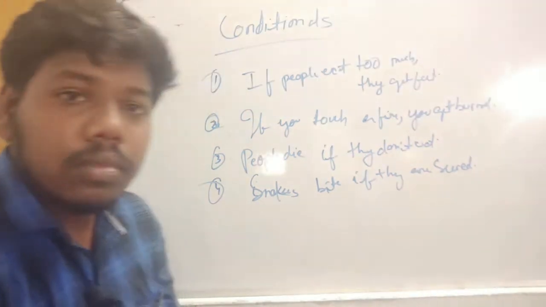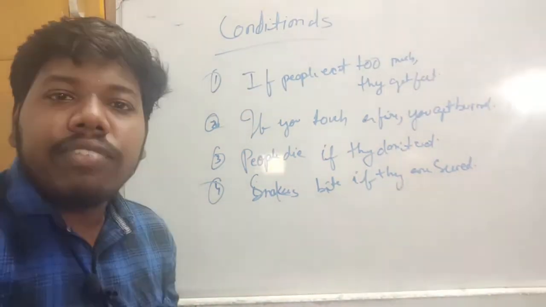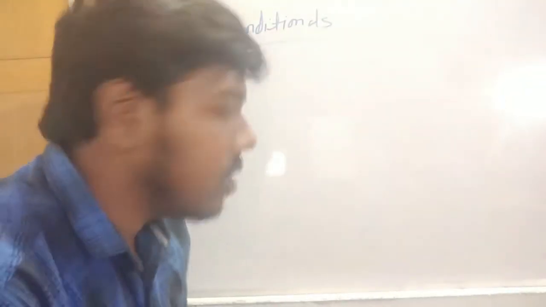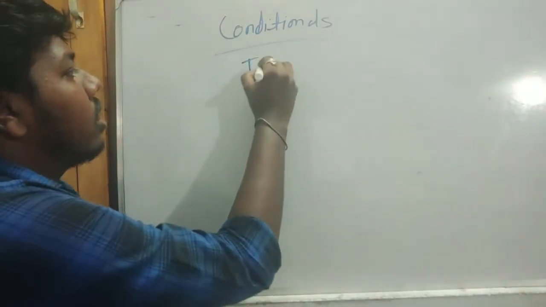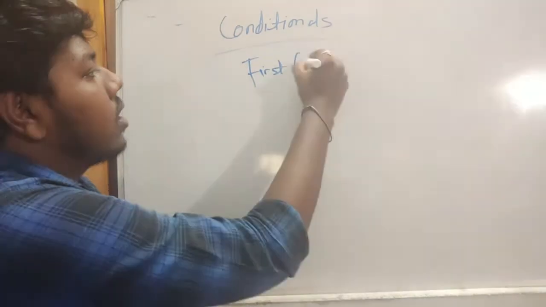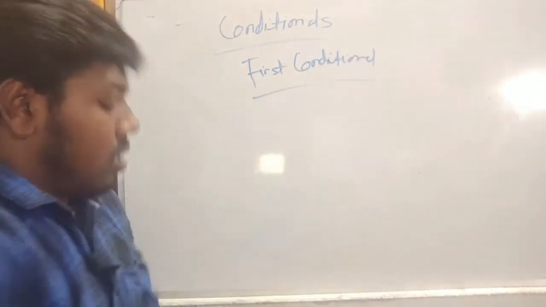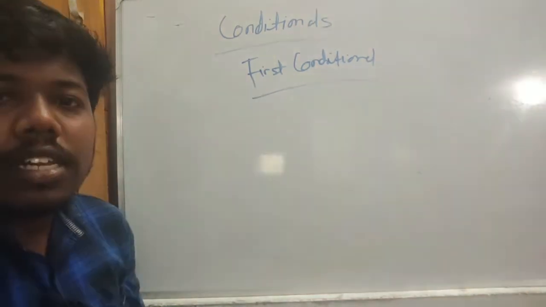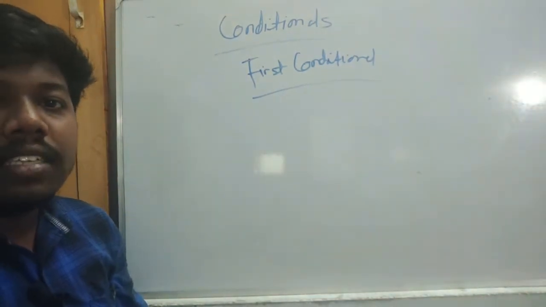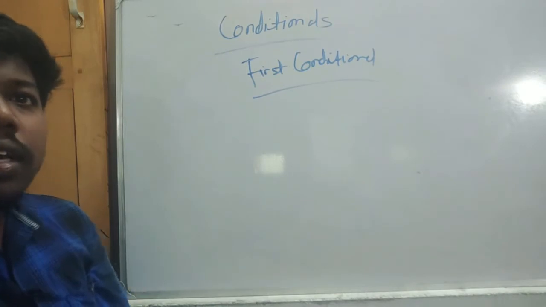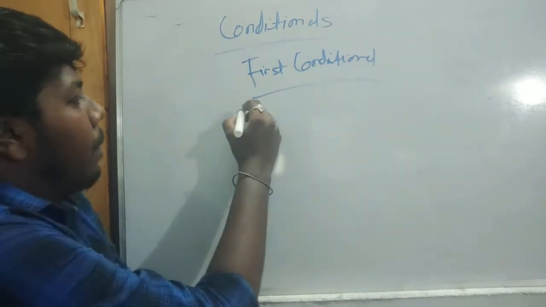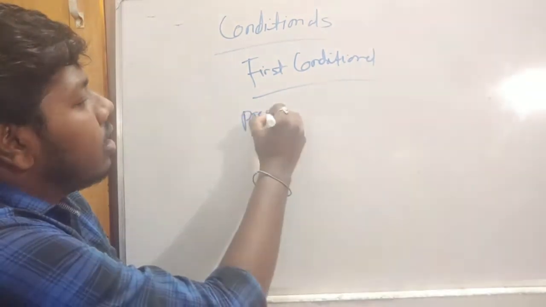Okay. Next, we read about the first conditional. So here comes the first conditional type. So what is the first conditional type? The first conditional has the present simple after if.